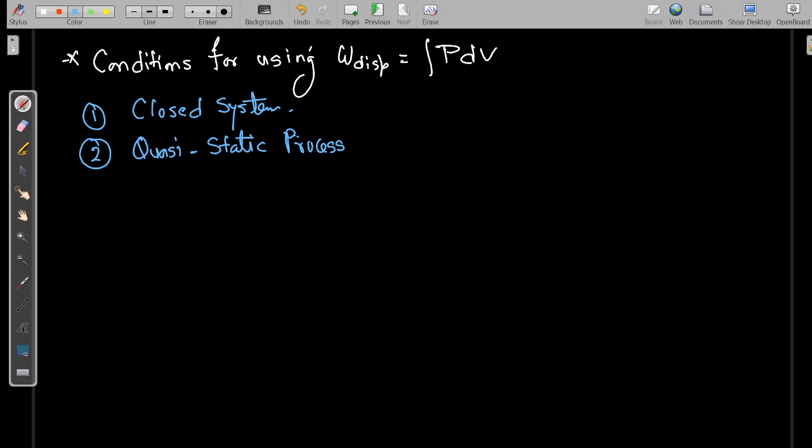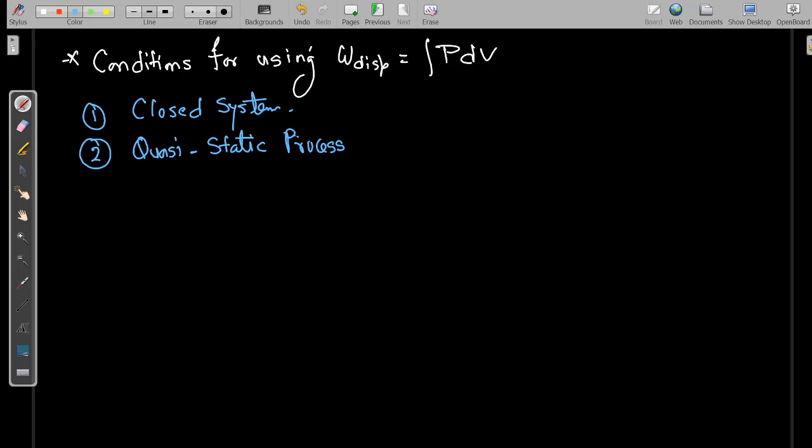Why are we taking the quasi-static process assumption? Because we can easily use W displacement equal to P into dV, but until we determine the value of pressure on the piston, near the piston, we cannot find out integration PdV.